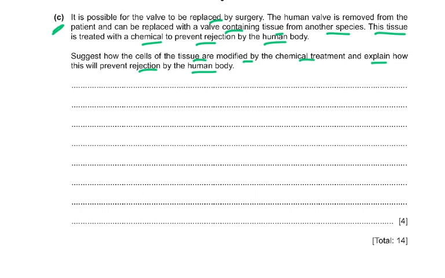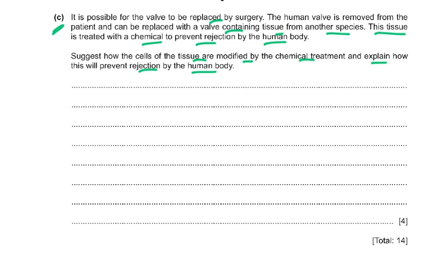So you remember every cell has an antigen on its surface, which I call the face ID or the surface markings. So, suggest how the cells of the tissue are modified by chemical treatment and explain how this will prevent rejection. So number one, the antigens present on this valve, which we are putting into a human being, will have been removed or coated, or they would have been made the same as human tissue. So they will not be recognized as a foreign body.